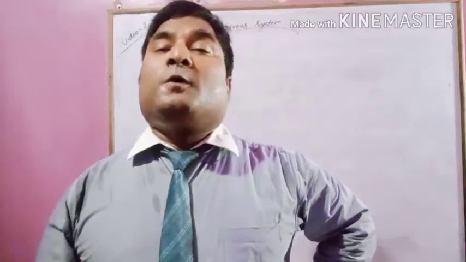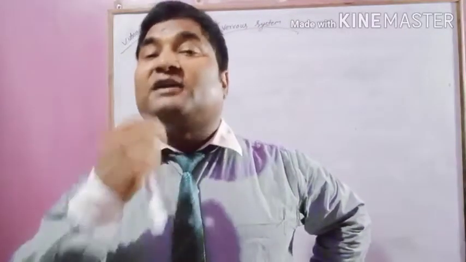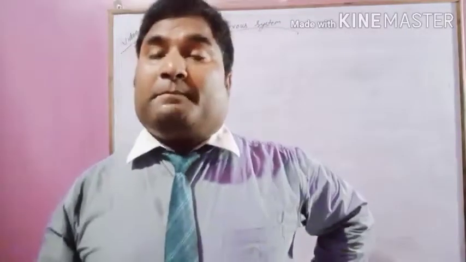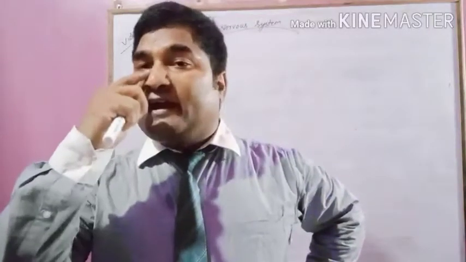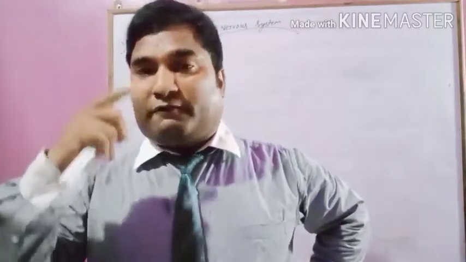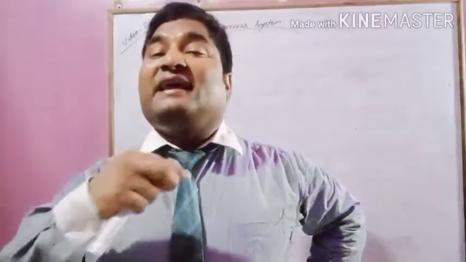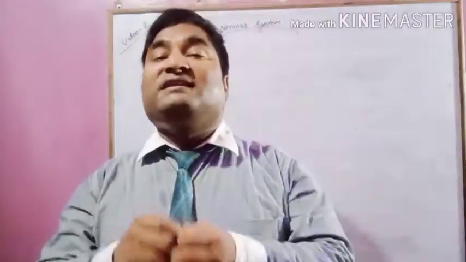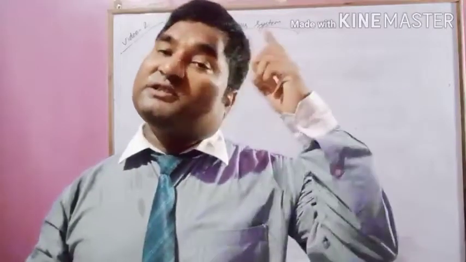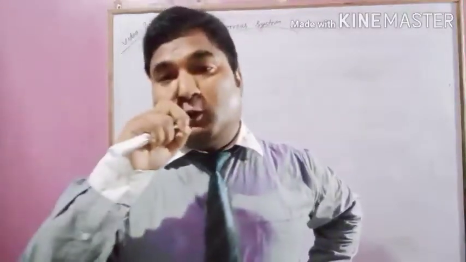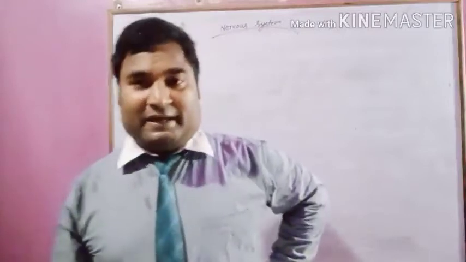Next is nose. Nose helps us to smell, means the nerve endings present on the upper side of the nose detect any change or any smell in the surrounding and pass it to the brain. Like this, nose helps us to smell.